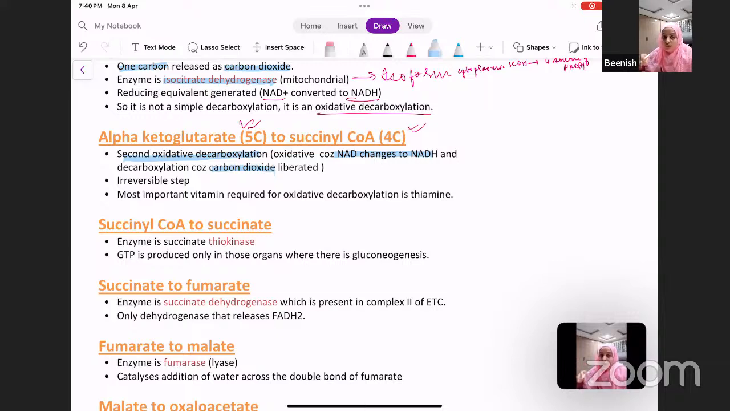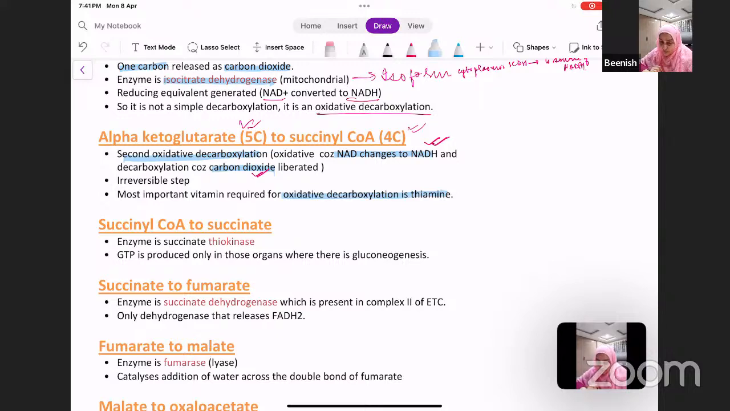So this is also an oxidative decarboxylation, not just simple decarboxylation where carbon dioxide is lost without an oxidation reaction taking place. In those simple decarboxylations, there is no generation of reducing equivalents. But unlike this, this is an oxidative decarboxylation. So here you have NADH produced and carbon dioxide being liberated. Now this is an irreversible step, and the most important vitamin required for oxidative decarboxylation is thiamine.